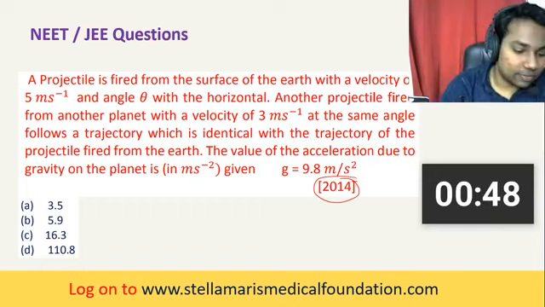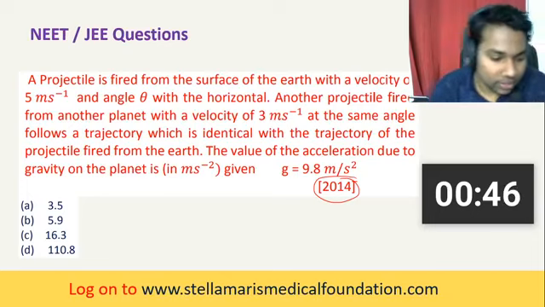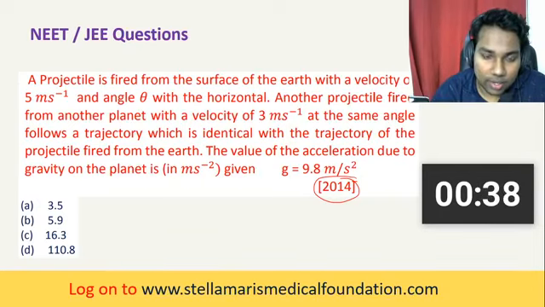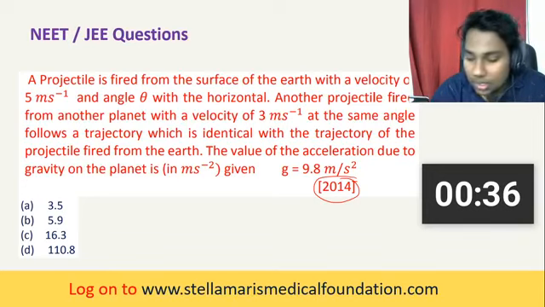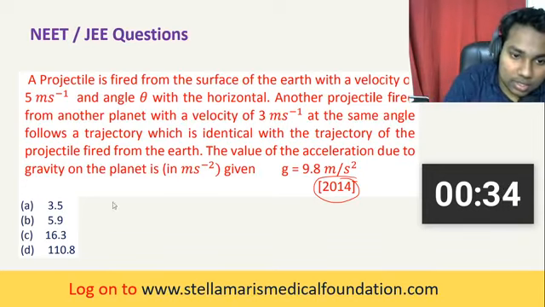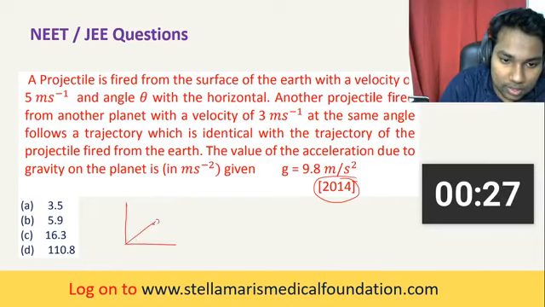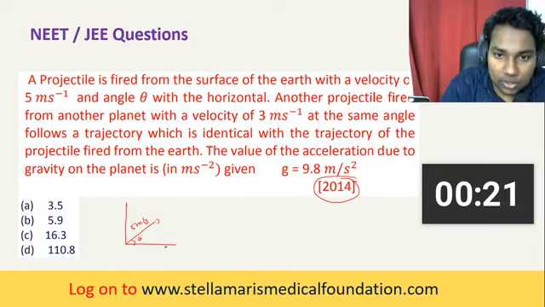A projectile is fired from the surface of the earth with a velocity of 5 meters per second at an angle theta with the horizontal. Another projectile is fired from another planet. Let's say this is Earth's projectile, at 5 meters per second, making an angle theta with the horizontal.